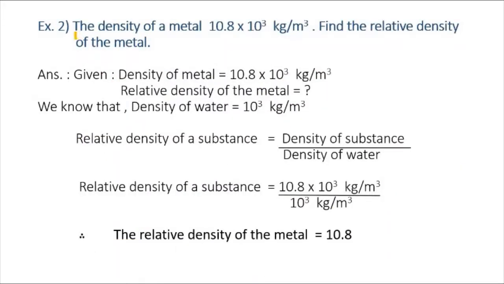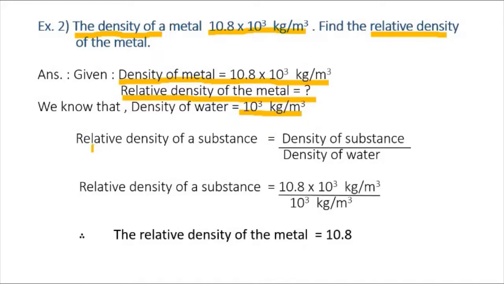Example number 2. The density of a metal is 10.8 into 10³ kilogram per meter cube. Find the relative density of the metal. Here given is density of metal is 10.8 into 10³ kilogram per meter cube, and we have to find out relative density of the metal. We know that density of water is equal to 10³ kilogram per meter cube, which is standard value.